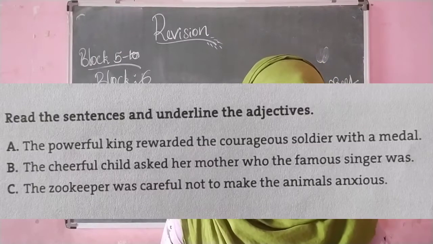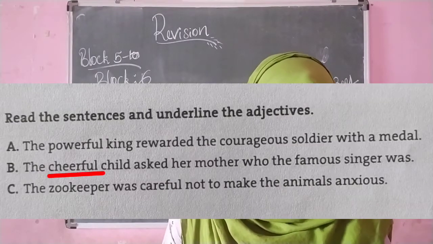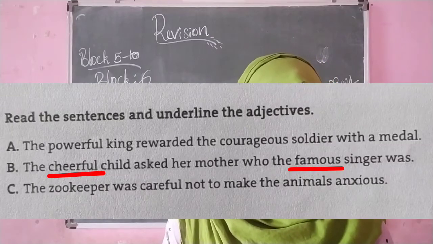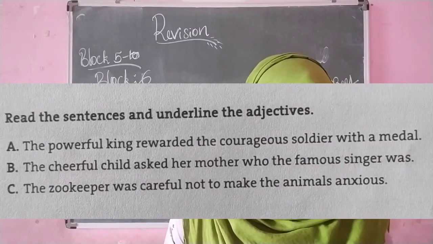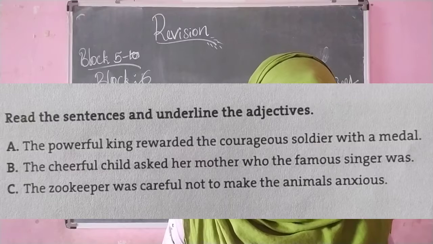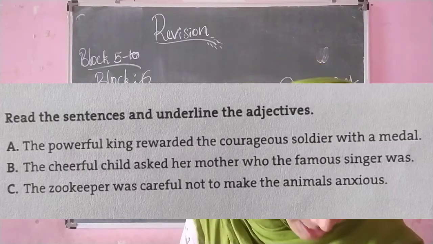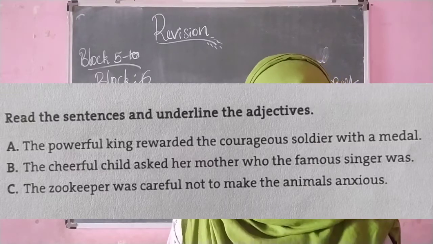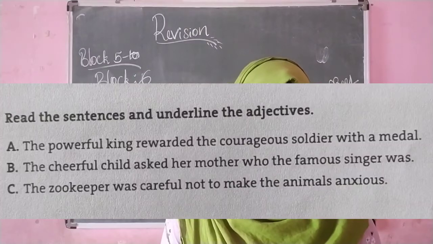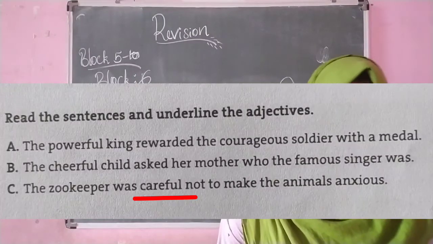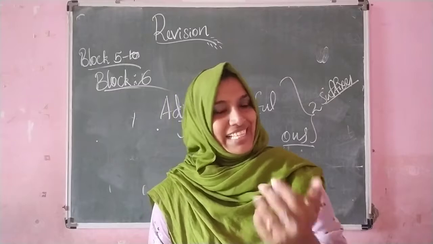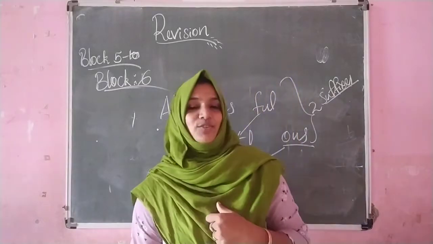So what are the adjectives? Yes, one is cheerful and famous. Then C, the zookeeper was careful not to make the animal anxious. So which are the adjectives? Yes, one is careful and also anxious. So children, these are the adjectives here in this question.